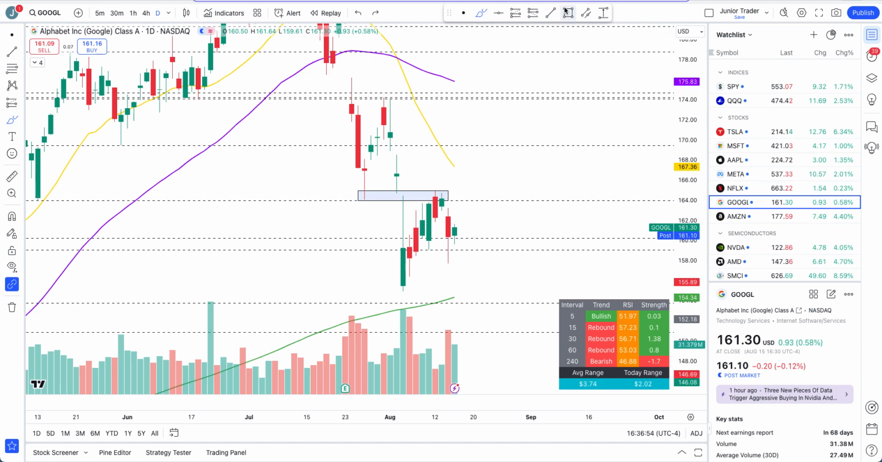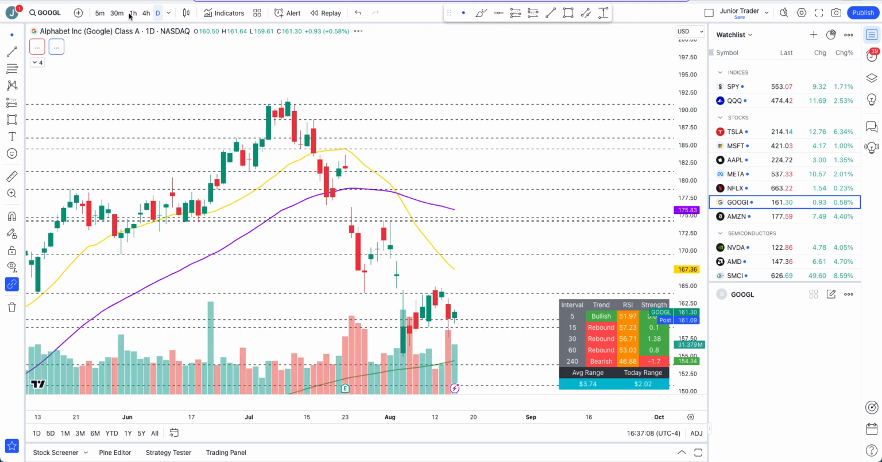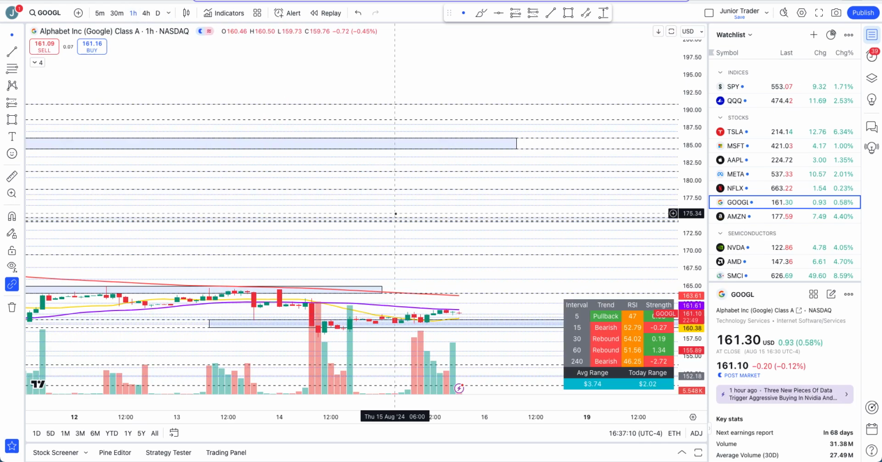Let me actually mark this level as well for you to keep an eye on this area. So this is the zone. Let's see if this pivot can hold, but this would be the zone of structure to keep an eye on. Well, actually, let me take you to the hourly interval as well on Google, just to make sure what we are dealing with on the hourly interval.